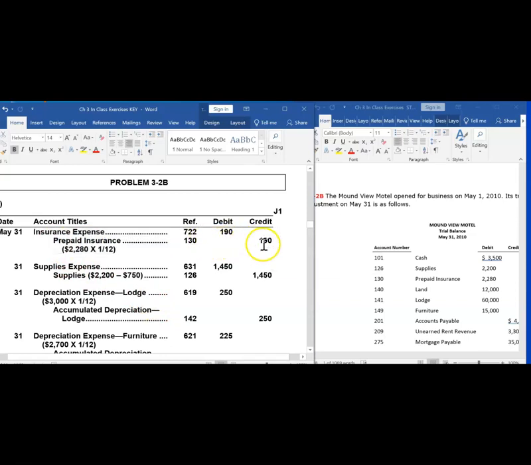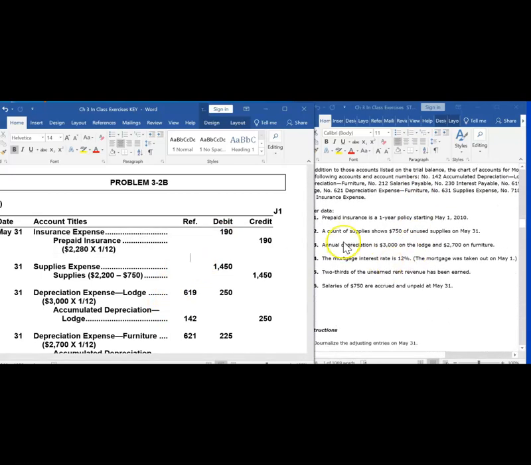We decrease an asset with a credit. So we decrease prepaid insurance $190 for the amount of the insurance that has now been used up. And as we used up prepaid insurance, it became an expense, insurance expense. We have more expense. We are going to record an increase to our expense with a debit.